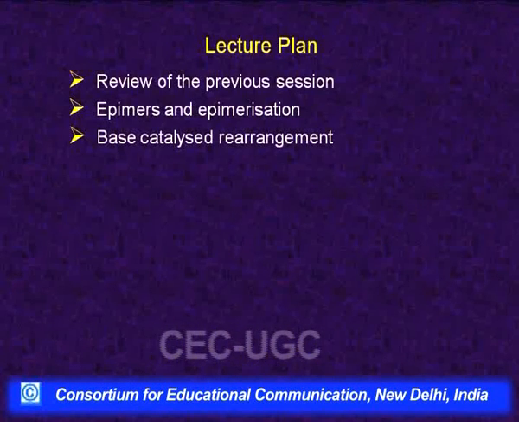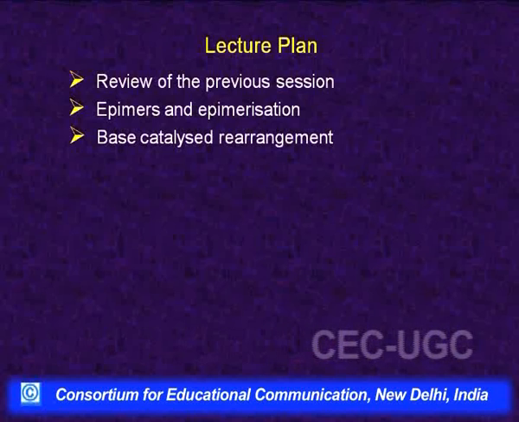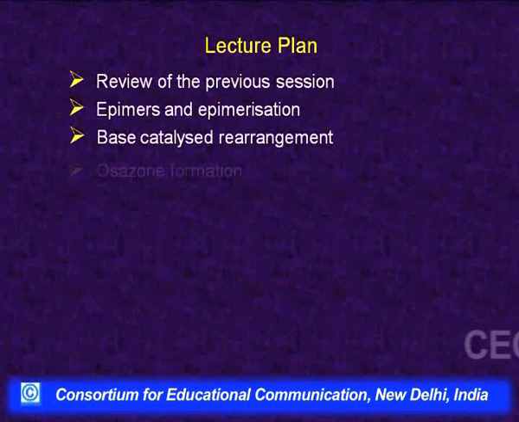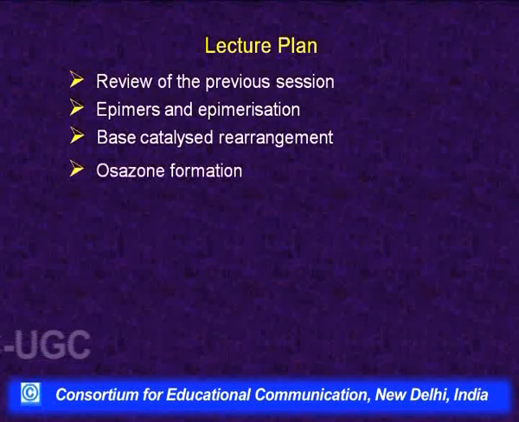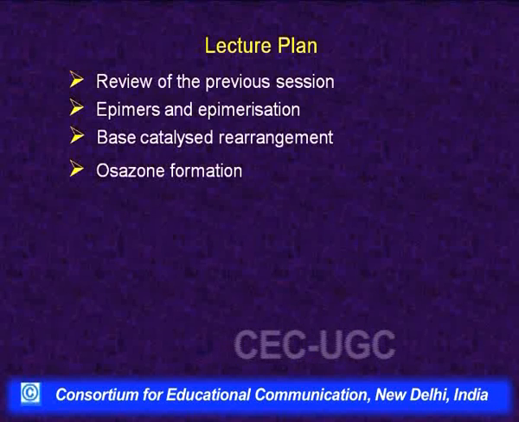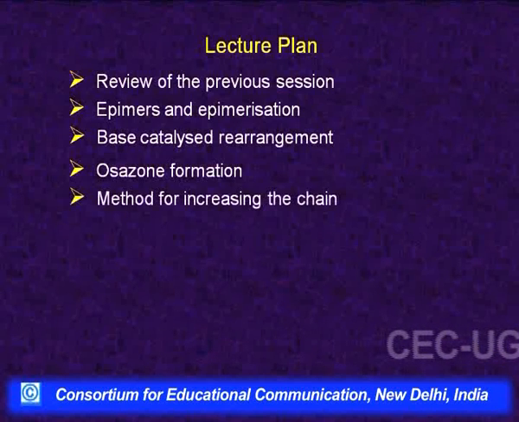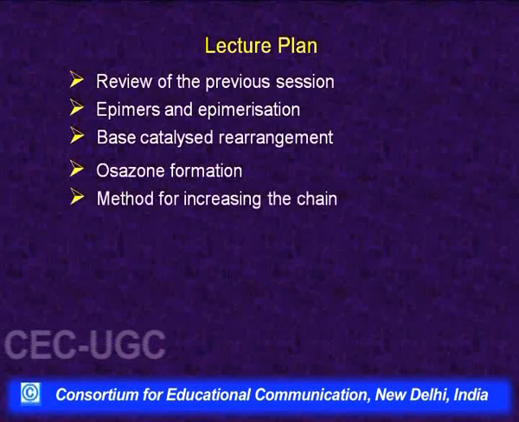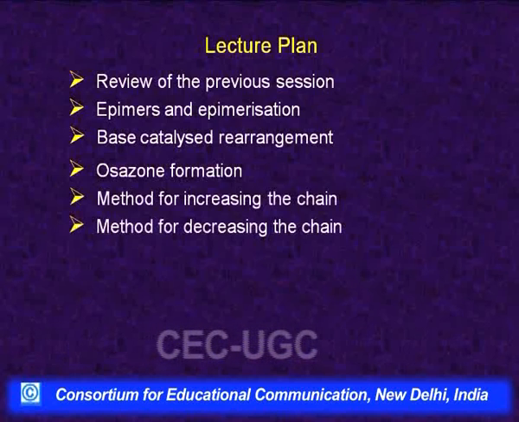Then we shall take up the base catalyzed rearrangement of aldoses and ketoses. We will talk about the osazone formation, which are important derivatives of carbohydrates. We will take up the method for increasing the chain length as well as for decreasing the chain length.